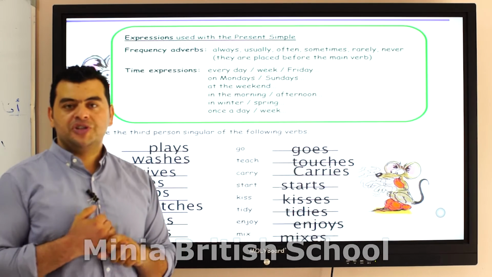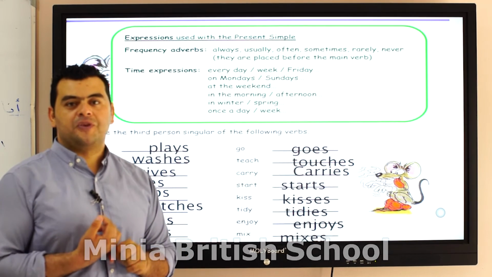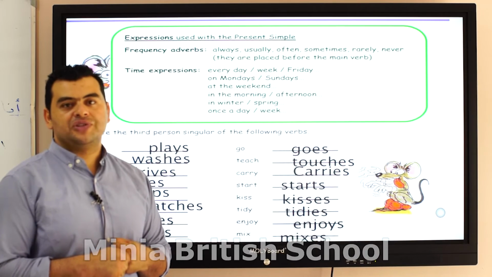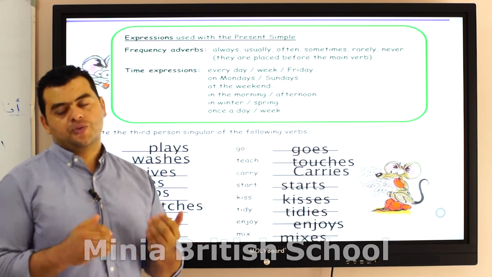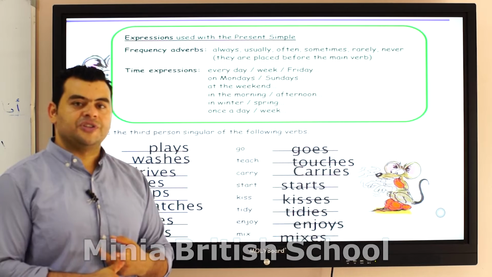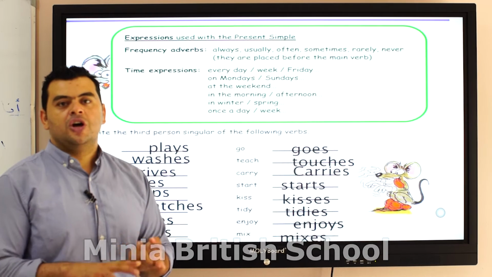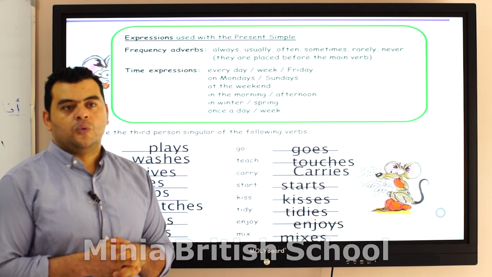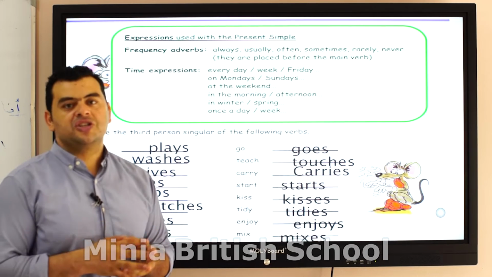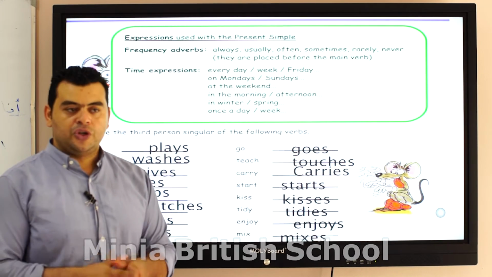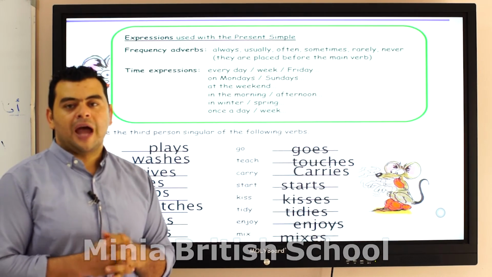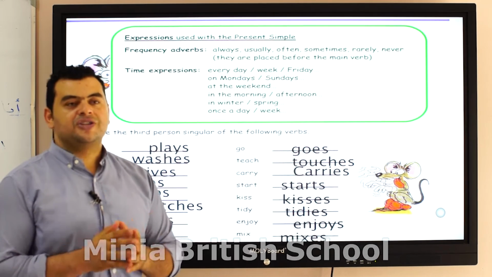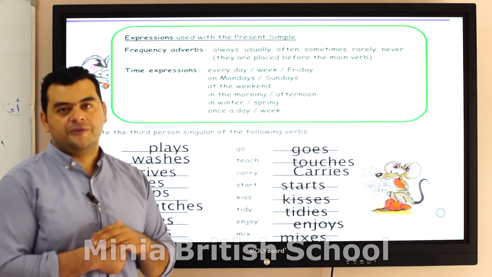It was about the present simple and the adverbs of frequency, how to use them. We started with the forms of the present simple, which were the affirmative sentence, the question sentence, and the negative sentence. We knew the differences between do and does, when to use them. We knew the negative form. And we knew how to use the adverbs of frequency. And I said that they come before the verb.